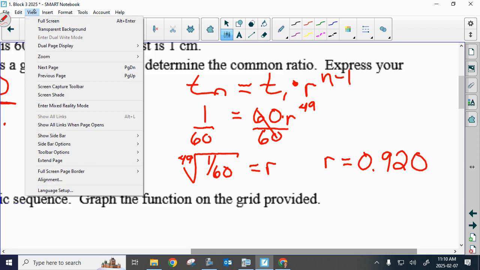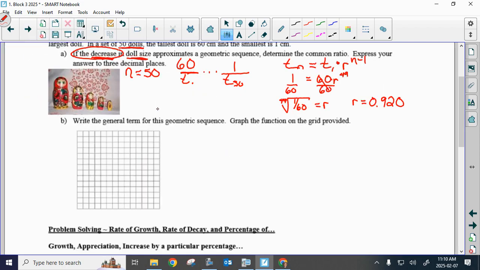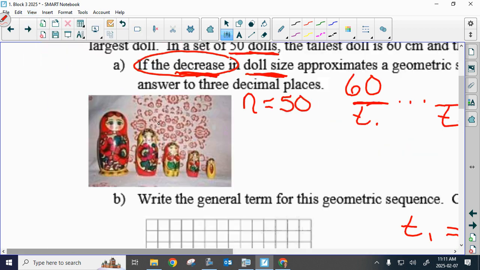Okay, so now, if we're going to connect this to a graph, remember that the general term, my T1 was 60, my common ratio is 0.920, so my general term is Tn is equal to 60 times 0.920 to the n minus 1. Now we're actually going to type this into our calculator. If I wanted to fit this on the grid and I have n is equal to 50, I'm going to have to play with my grid, which means I'm going to have to play with my window.